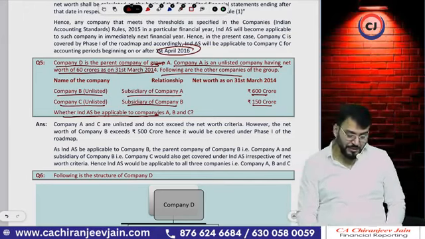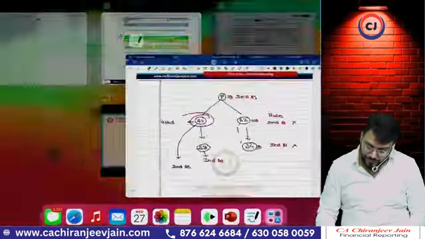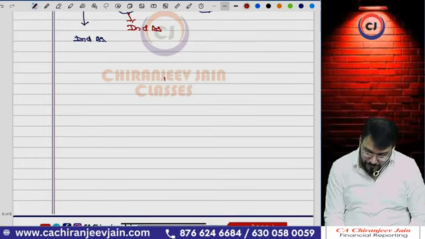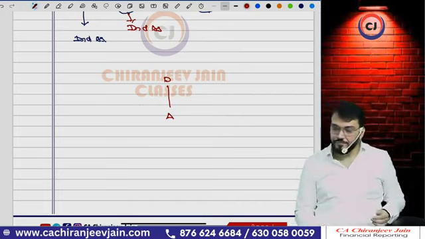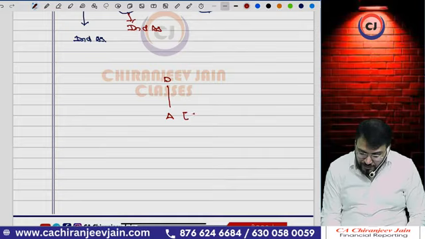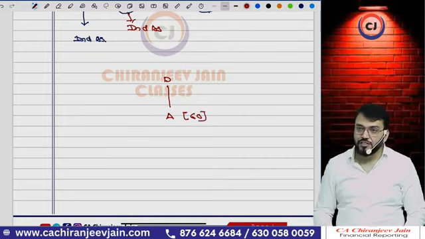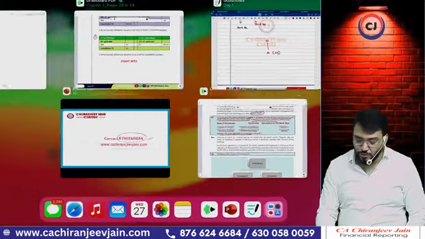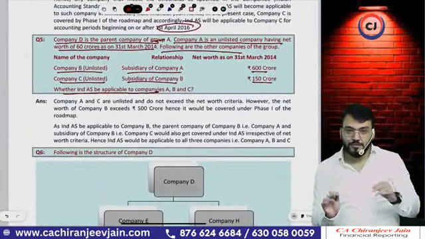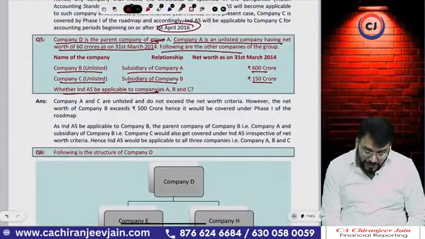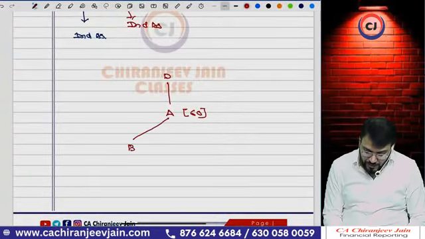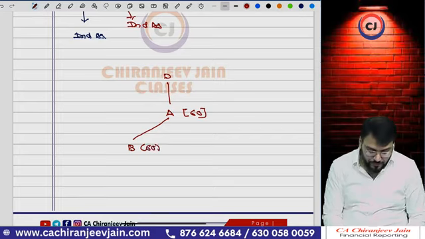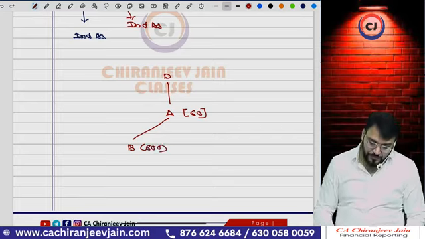Let us form the flow chart. They say Company D is the parent of A. And the net worth of A is 60 crore. Always make this; don't try to answer in your mind. Then Company B is a subsidiary of Company A, and its net worth is 600 crore.